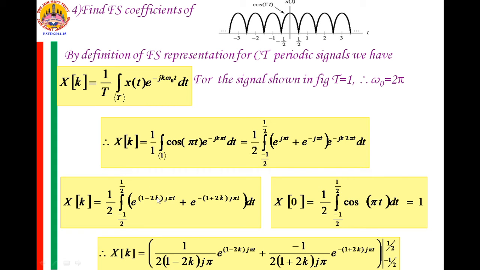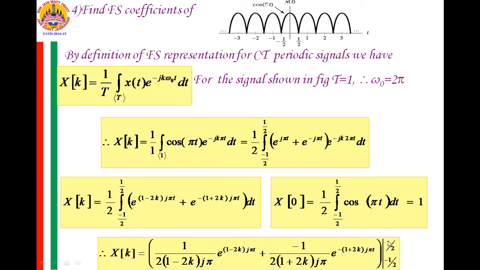Now if I evaluate the integration of these terms individually, the integration of the first term is e raised to 1 minus 2k j pi t upon 1 minus 2k j pi, and this 1 by 2 is 2 here. And for the second term it is minus of 1 by 2 into 1 plus 2k j pi into e raised to minus 1 plus 2k j pi t.